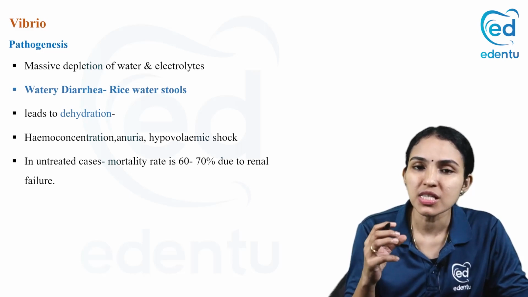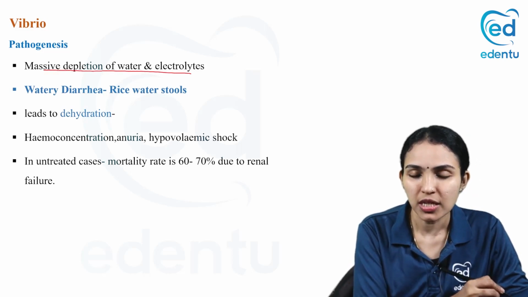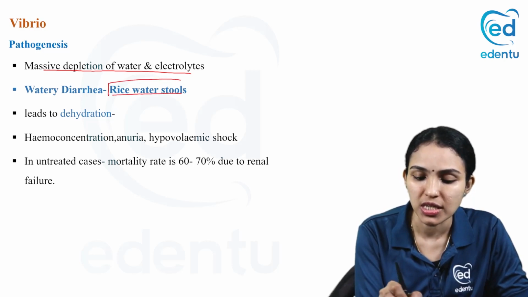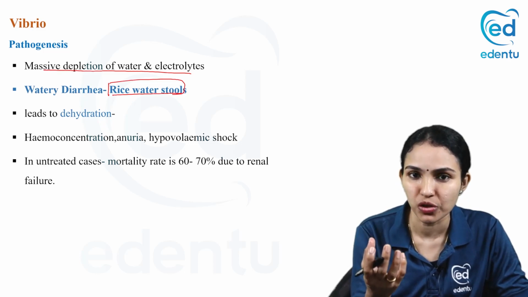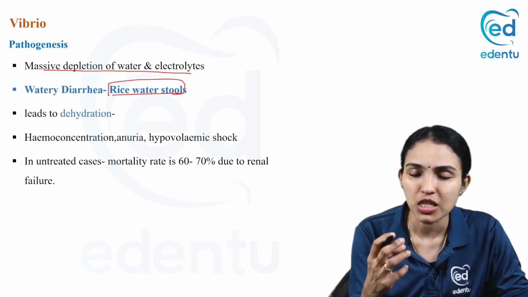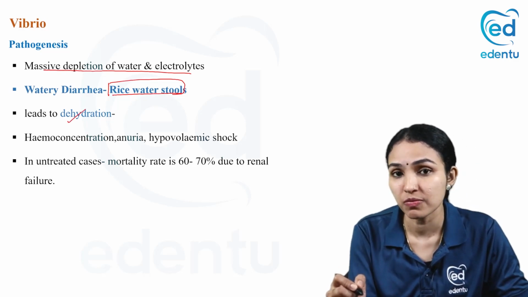So what happens when there is severe watery diarrhea? There will be massive depletion of water and electrolytes. You know how you describe the classical stool appearance in cholera? You call it rice water stool. So it will look like rice water, because it will be having plenty of mucus flakes. So it is called rice water diarrhea. This leads to severe dehydration. That is the problem with cholera.